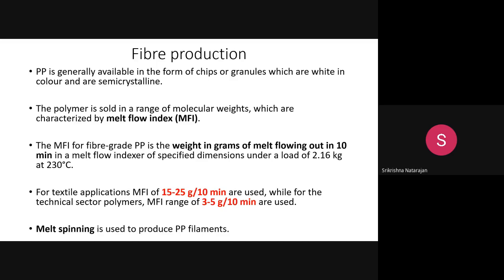In that case, it means highly viscous. So those kinds of MFI indices are used for technical sector applications. And in both the cases, whether it is any manufacturing method you use, whether it is a gas phase or a continuous suspension polymerization, the method to produce the fiber is melt spinning. Melt spinning is used to produce the polypropylene filaments.